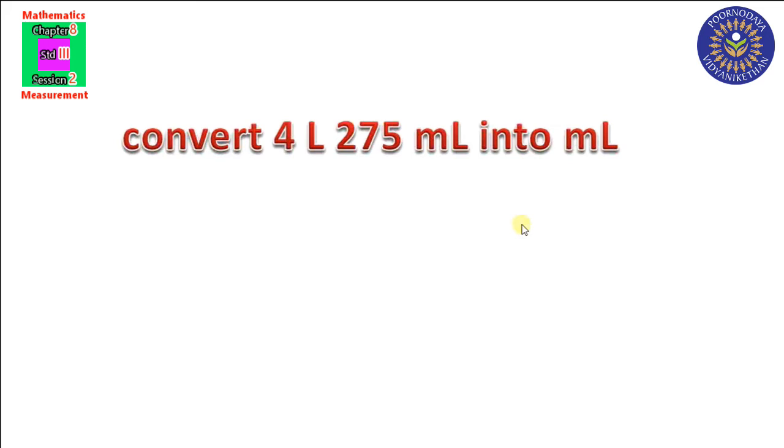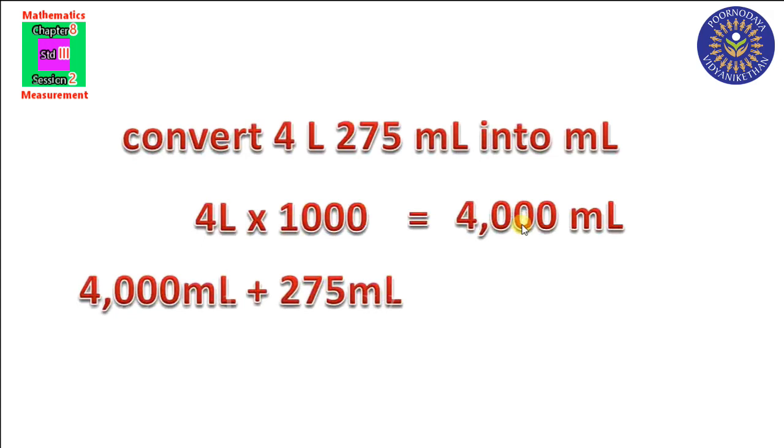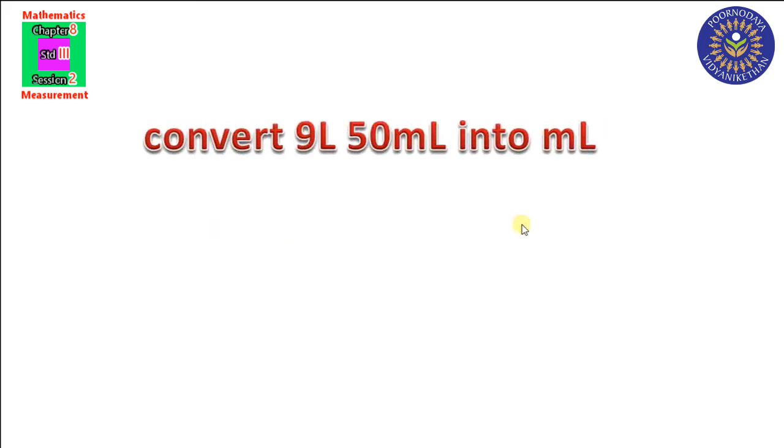How can we convert? First we have to convert this 4 liter. 4 liter into 1000 is equal to 4000 milliliter. Next we are going to add this 275 milliliter to this 4000 milliliter. Listen here, 4000 milliliter plus 275 milliliter. Clear? When we are adding these two numbers, what we will get? 4275 milliliter. Clear?